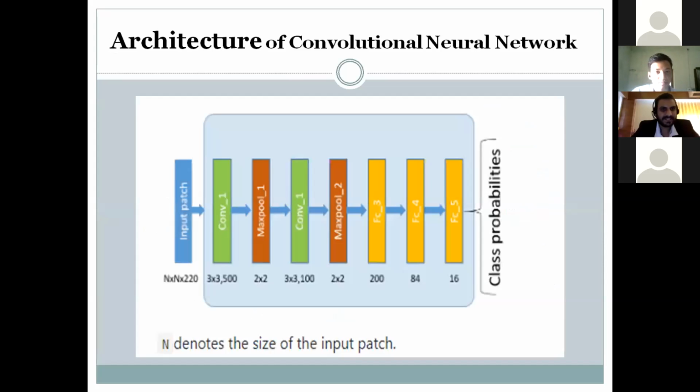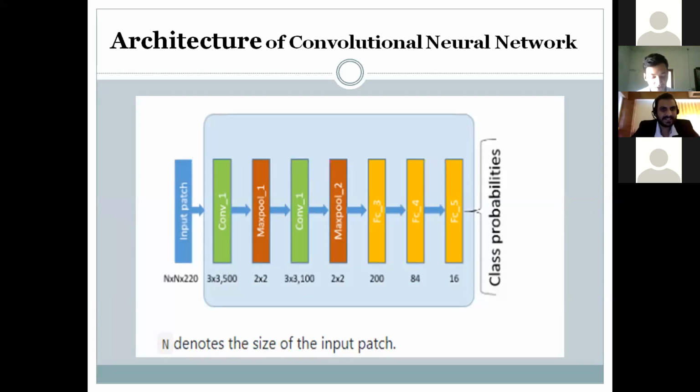The implementation part. The architecture of the convolutional neural network. Convolutional neural networks are special artificial neural networks for processing data with a grid-like structure. The input to the convolutional neural network is our hypercube data, that is 145 by 145 by 220, the size of the hypercube data that we feed to the network. The convolutional layer applies a filter of size 3x3 that extracts the features, and a feature map is generated for each filter.